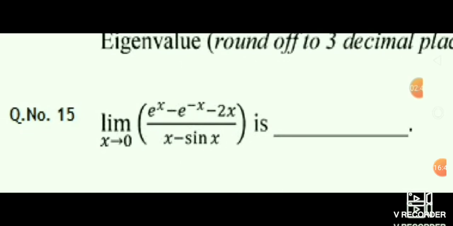Now this is the question of limit. When you see a limit problem, first of all try to see whether it satisfies the L'Hospital condition or not. Whatever we have studied in our intermediate class, the L'Hospital conditions are that both numerator and denominator are in 0 by 0 form or infinity by infinity form. You simply put the value x equal to 0 in numerator and denominator both, and you find that both come to 0 by 0 form.